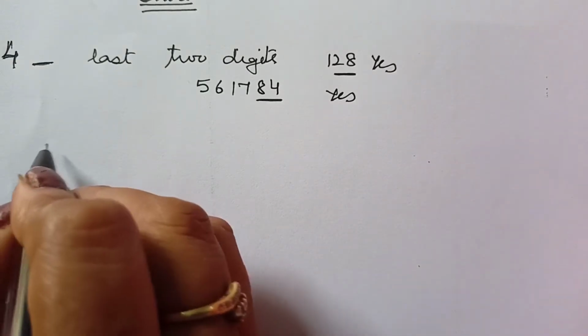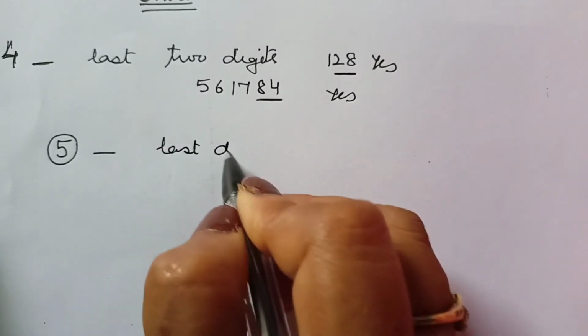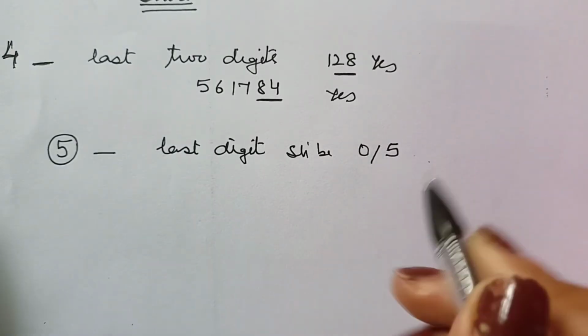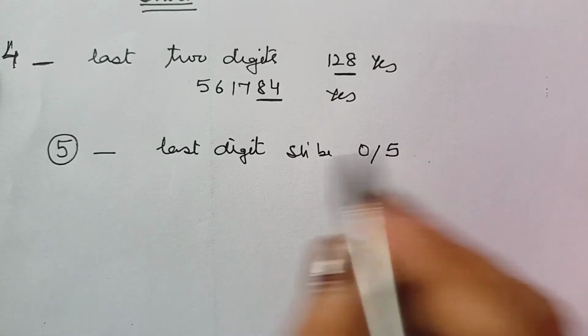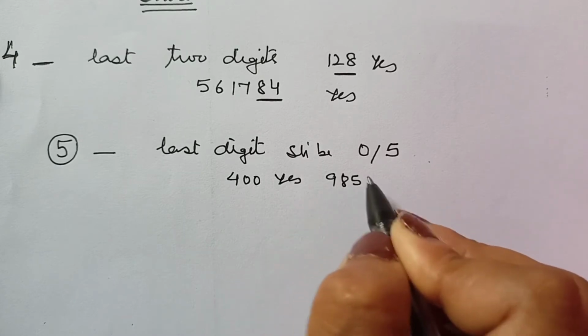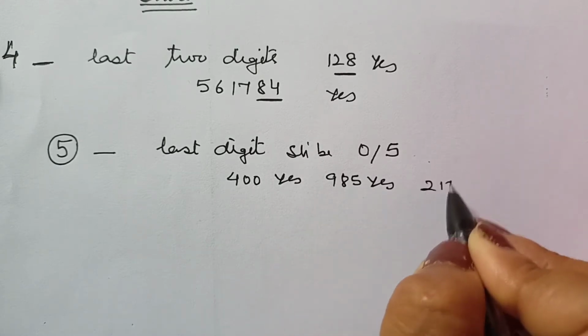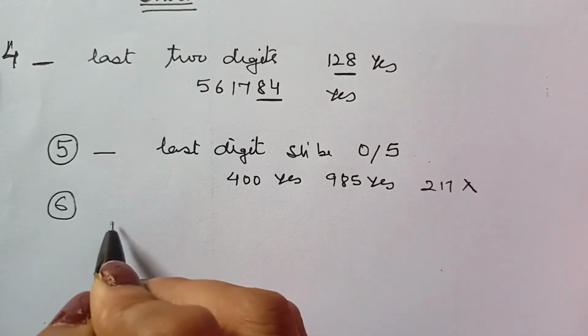Let's go on to 5. For the divisibility rule of 5, the last digit must be 0 or 5. If the last digit is either 0 or 5, then the complete number is divisible by 5. This is very simple. Say 400 is divisible by 5, 985 is divisible by 5, 217 is not divisible by 5.